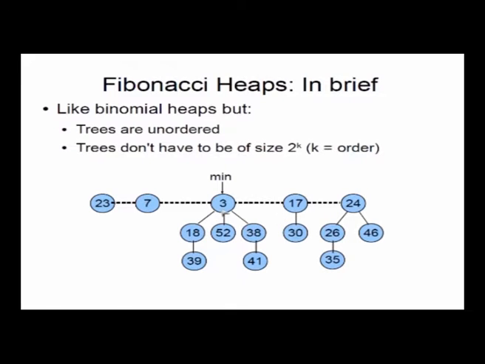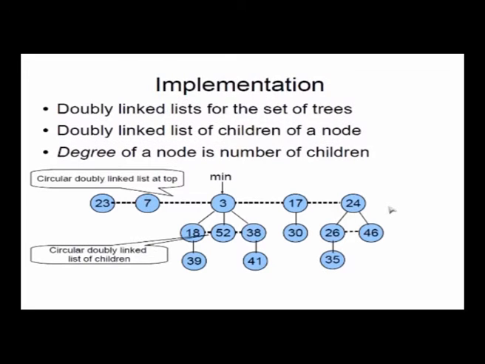The second way in which they are different is that there is no notion of left child and right child and all that stuff. It doesn't matter, it's unordered, okay. Whereas in the binomial heap, you remember, when you merge two trees, you took one tree and made it the leftmost child of the other tree. Here we are not going to do that, right? There is no leftmost child and all that. So the trees are unordered, and you can have duplicate trees with the same order or size in the Fibonacci heap.